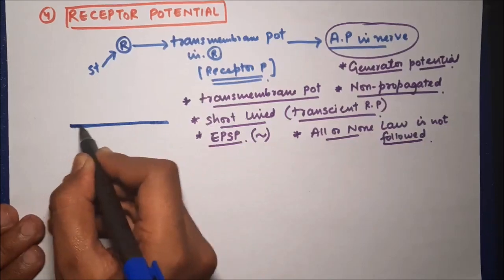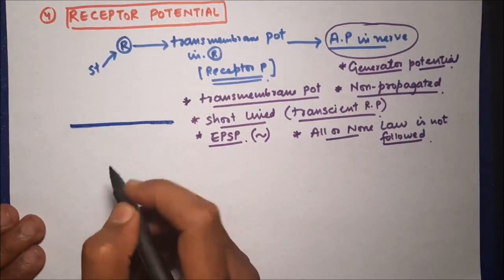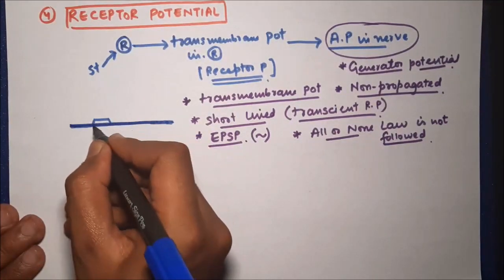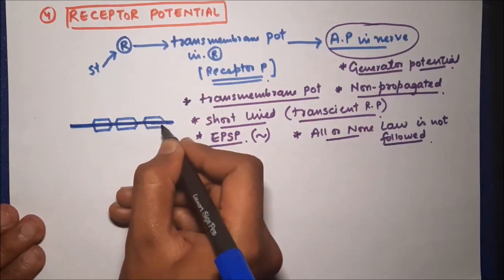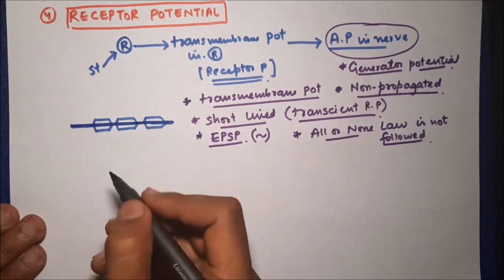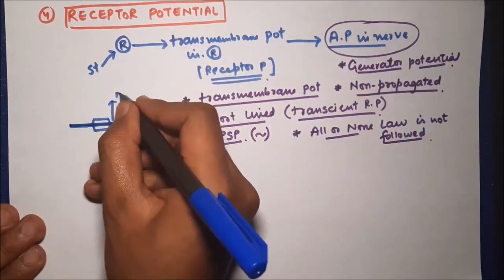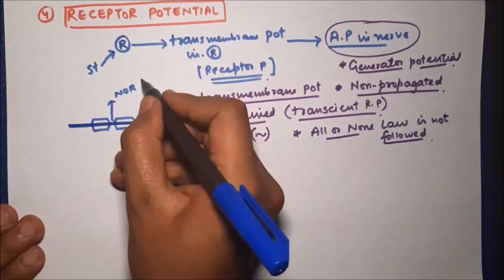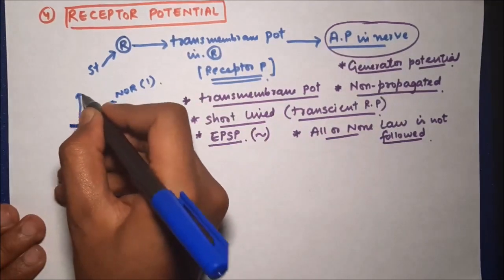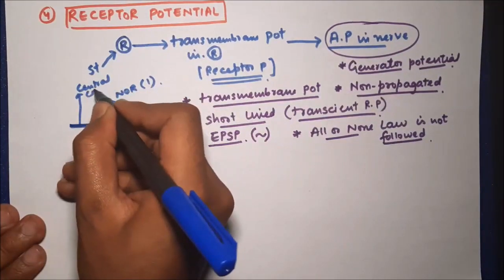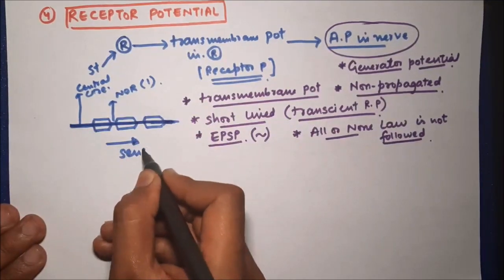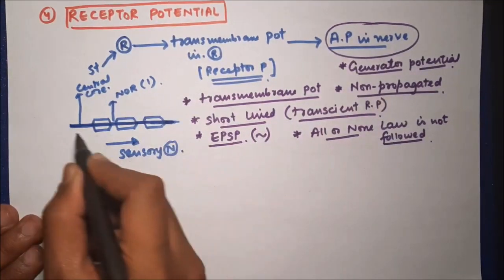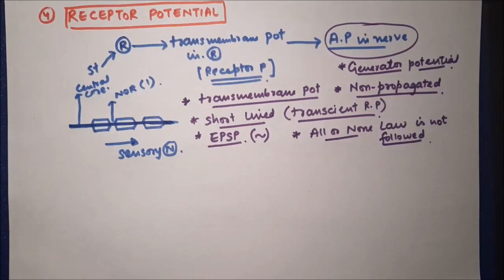So we have a central core fiber. This is the central core, and these are the Schwann cells. This fiber is myelinated, and in between these Schwann cells are the nodes of Ranvier. This node is the first node of Ranvier, which is important in the generation of action potential in this nerve. So we have the central core and the nodes of Ranvier, and this whole thing is the sensory nerve.